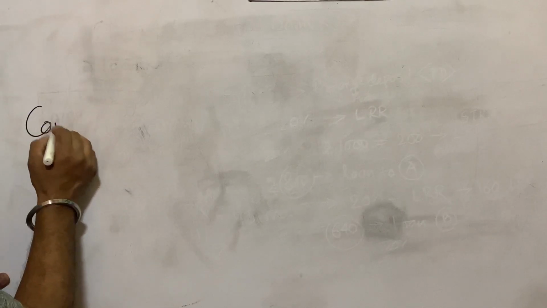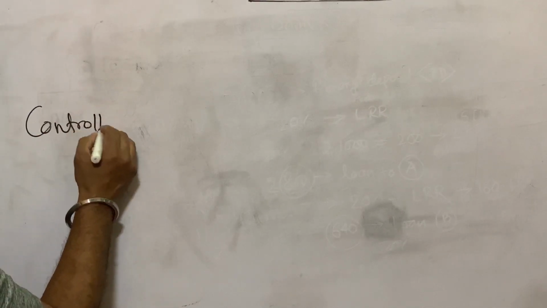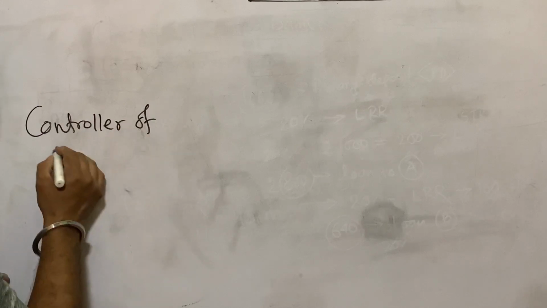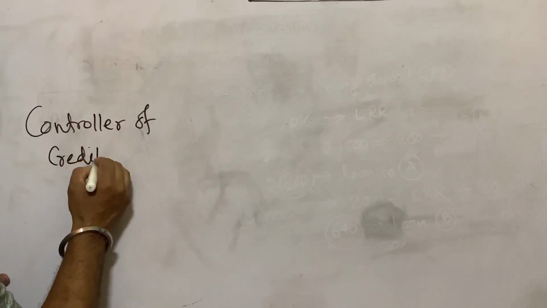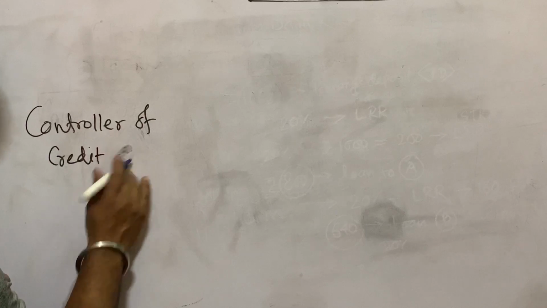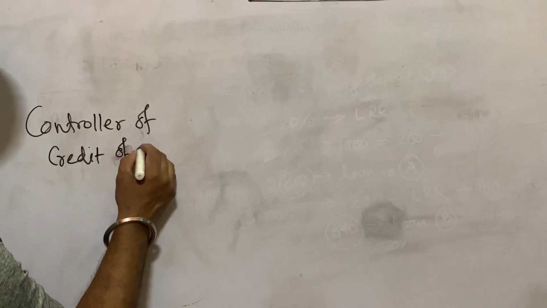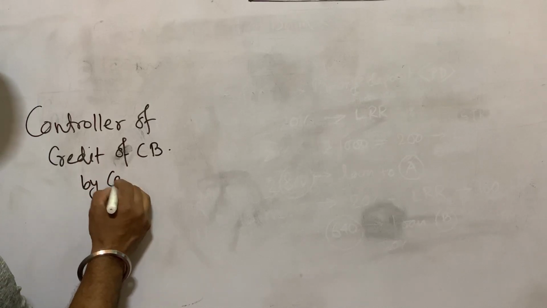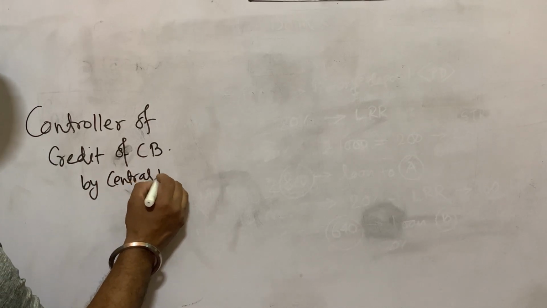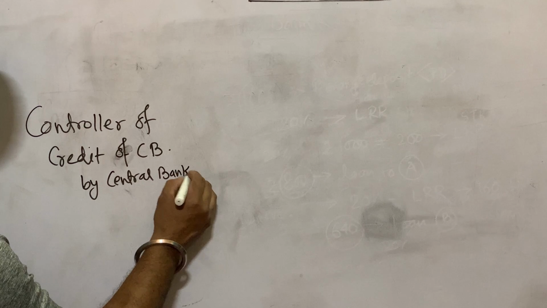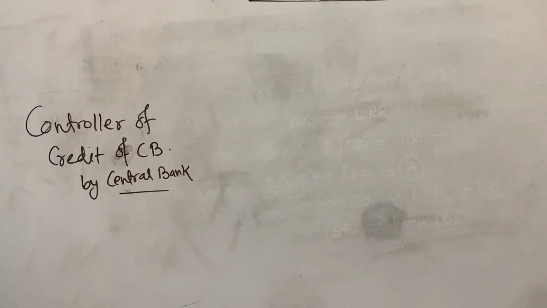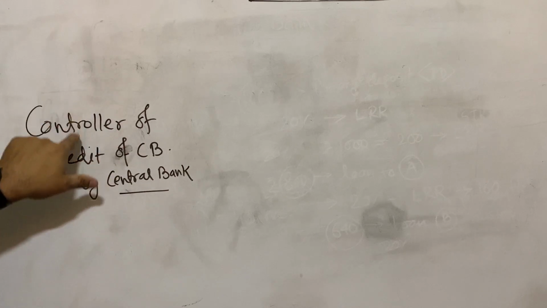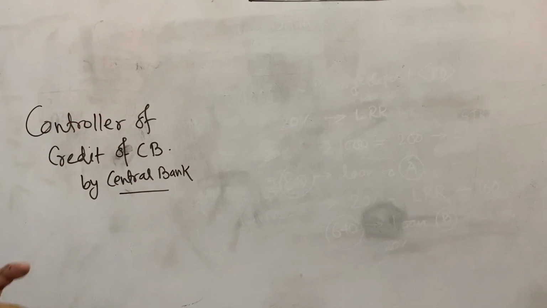Another important topic is control of credit of commercial banks by the central bank. Earlier we learned how commercial banks create credit, that is, the bank can easily expand their money.